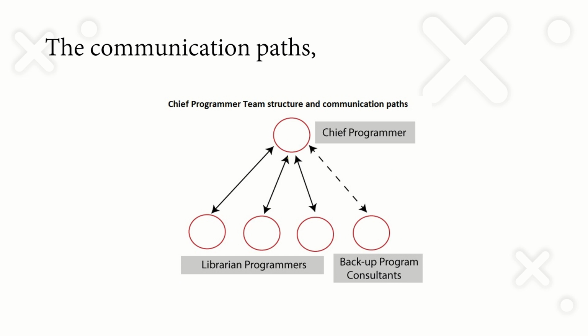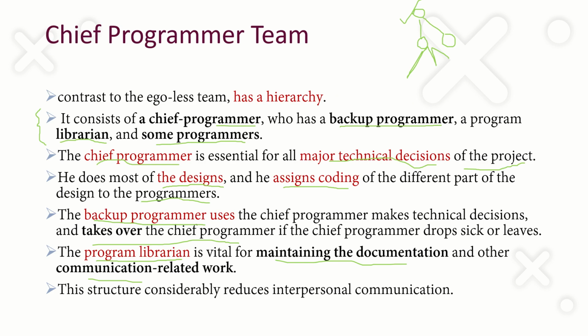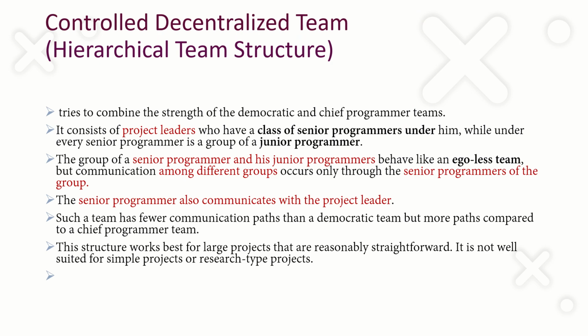There is no peer-to-peer communication. All of the persons have to communicate with the top level, that is the chief programmer, and he can also communicate with each and every person. So it reduces the interpersonal communication. The communication between the persons will be less here. And this is the third one, that is the controlled decentralized team.